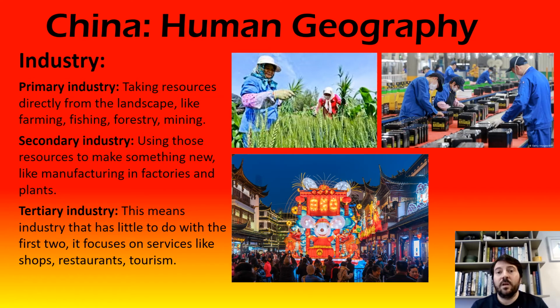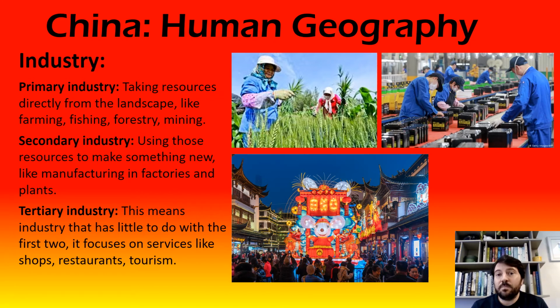Or, for example, taking oil out of the ground is a primary industry, but when you bring that oil into a factory and you make it subject to different chemical processes and you eventually turn that oil into plastic, that's a secondary industry. So secondary industry is all about using what we got from the primary industry and making new things with it. And generally we say manufacturing.